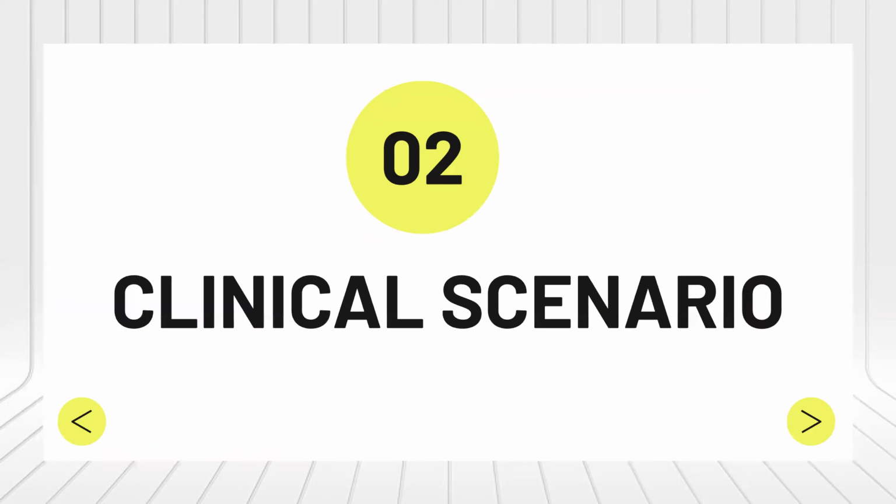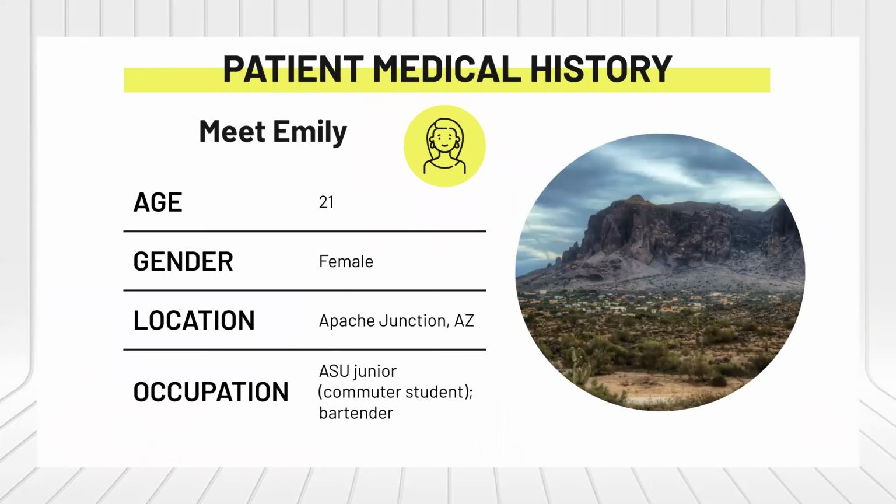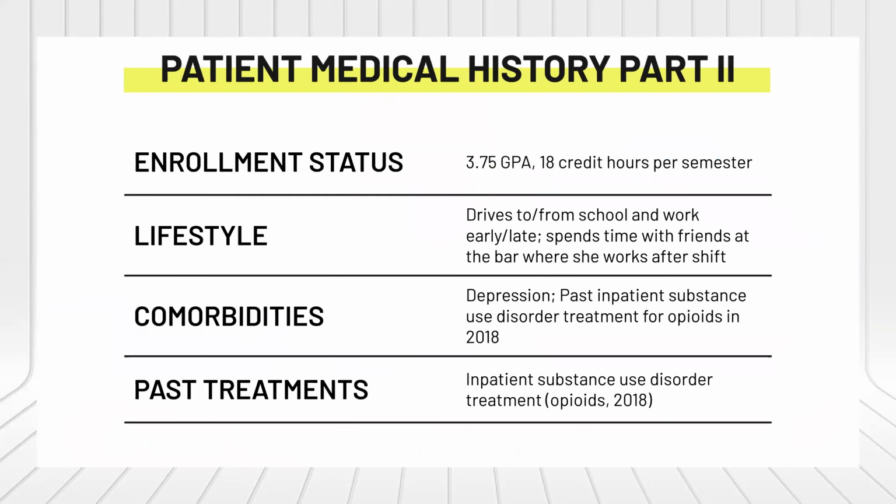So here we're going to go into our clinical scenario and meet our patient, Emily. She's 21 years old. She is a cisgender female. She lives in Apache Junction, Arizona. She attends ASU. She's a junior and a commuter student, so she drives in every day. And she is a bartender. Emily is currently enrolled with a 3.7 GPA, and she takes 18 credit hours per semester. So she's at a very heavy course load.